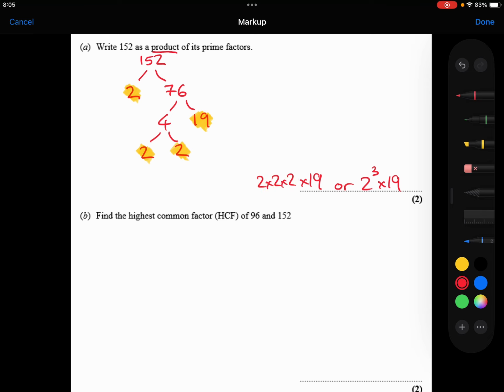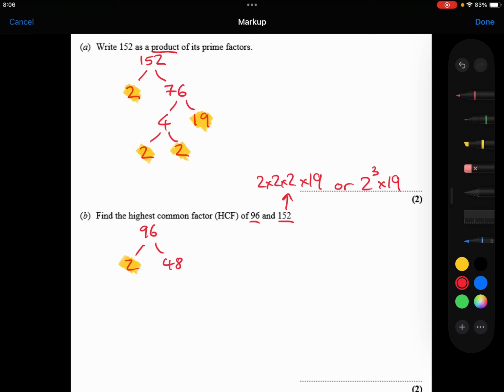Right, part B. Find the highest common factor of 96 and 152. Well, I've already done 152. It's here. Let me do 96 now. Let's split that up into its prime factors. So I could have that as being 4 times 24. That works. Or you could have 2 times 48 if you'd prefer. That would also work. It doesn't matter, we'll get the same answer at the end of it.